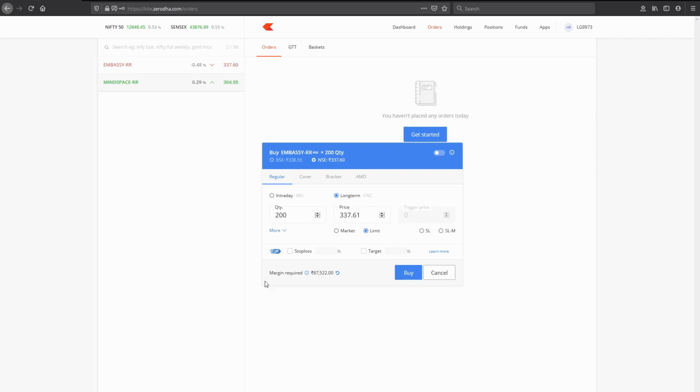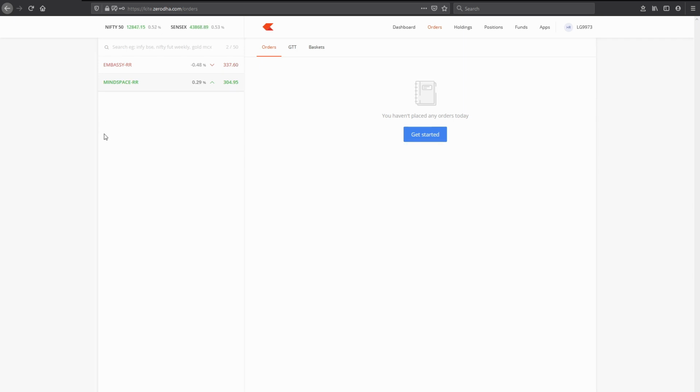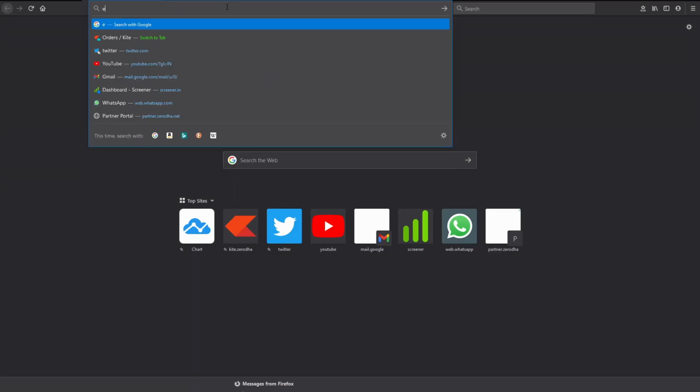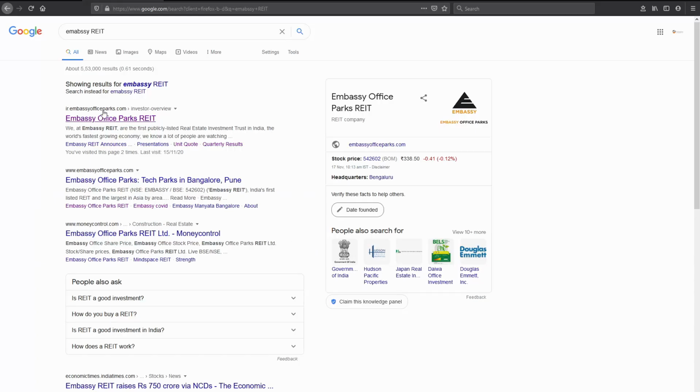This is as simple as it is. If you want to know more about its documentation, we advise you to go to the respective listing websites, Embassy and Mindspace, and go to the investor section. Type Embassy Office Parks. This is their official website.